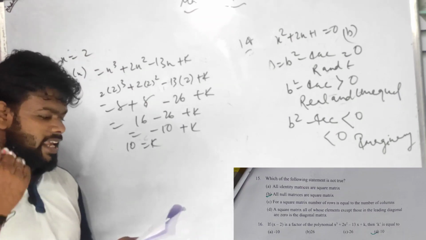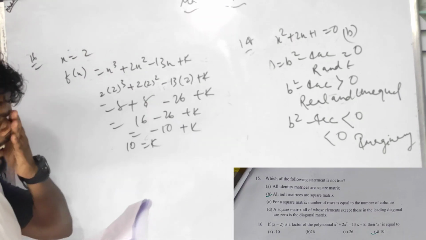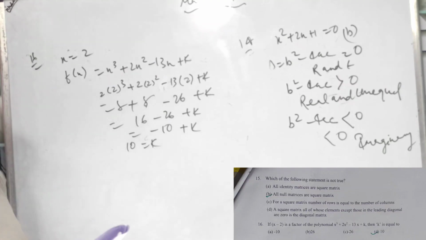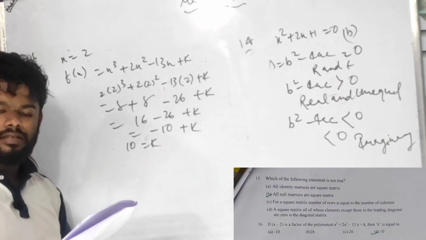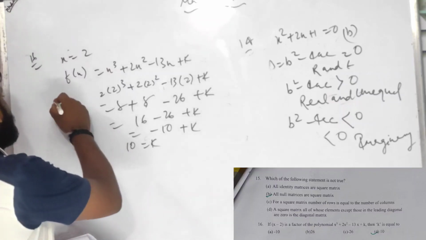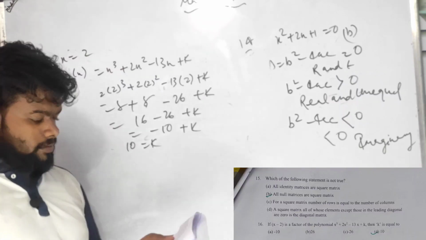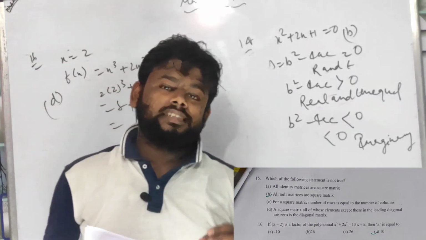Option D, minus 10 will never be the answer, 26 will not be, minus 26 will not be. What will the answer be, beta? 10. So 16 is option D. Let us do section B.